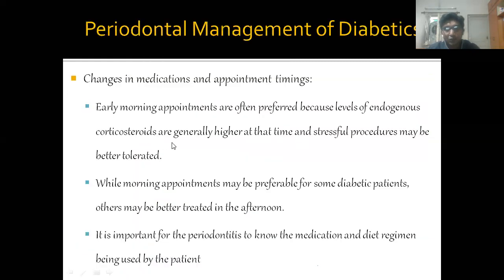Now this I already told you, early morning appointments are preferred. Why? Because levels of endogenous corticosteroids are generally higher at that time, and stressful procedures may be better tolerated. Some diabetic patients, if they are well controlled, may be treated in the afternoon. It is important for the periodontist to know the medication and diet regimen before starting.